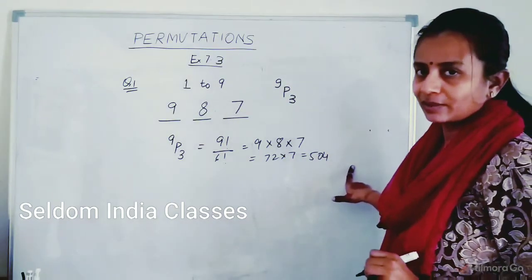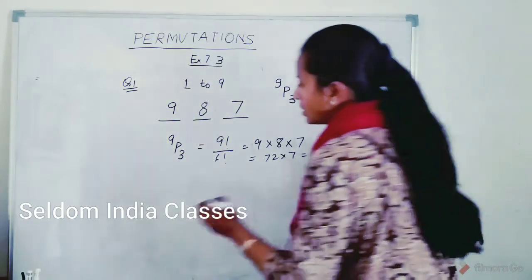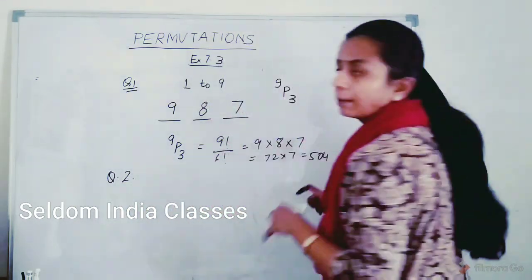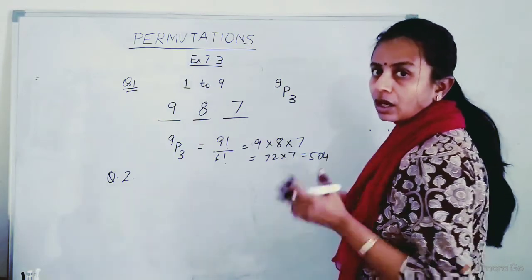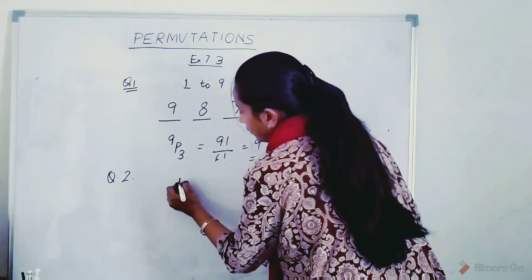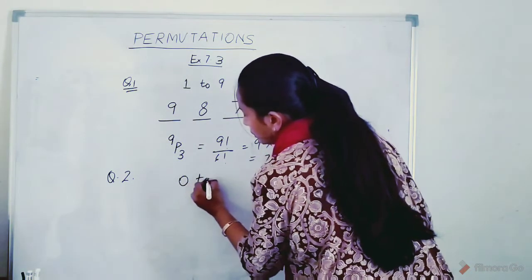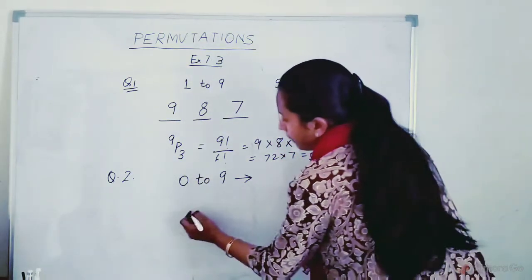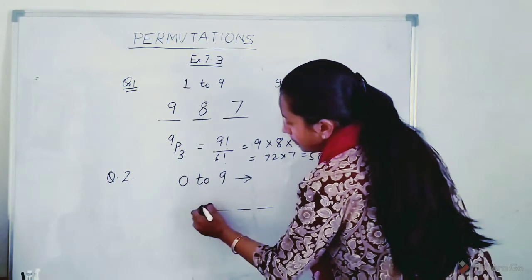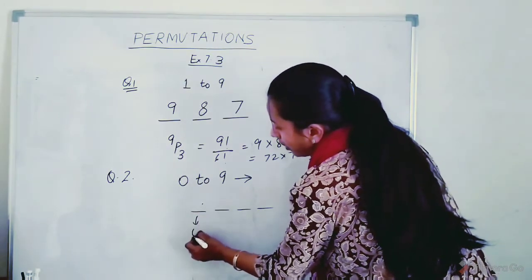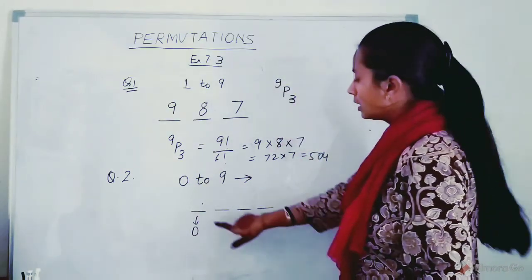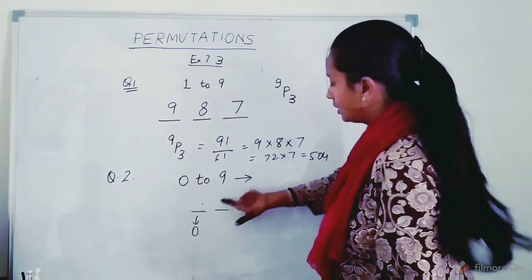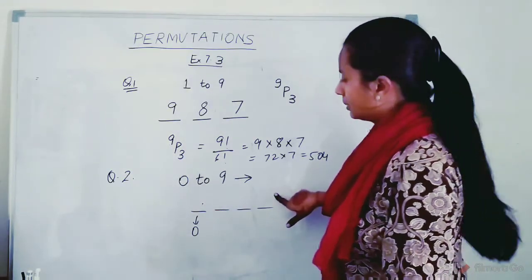504. Okay, so next question is how many 4-digit numbers exist. We have options 0 to 9 to fill the digits, right? But the first place cannot have 0, because if it has 0, then it will be a 3-digit number.